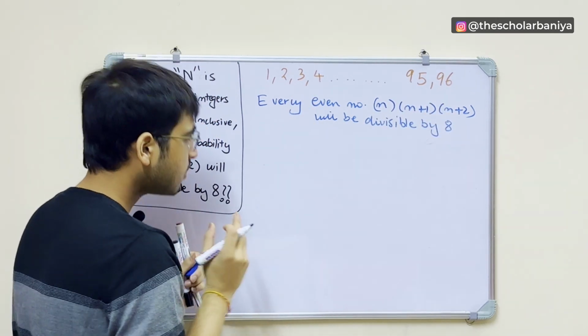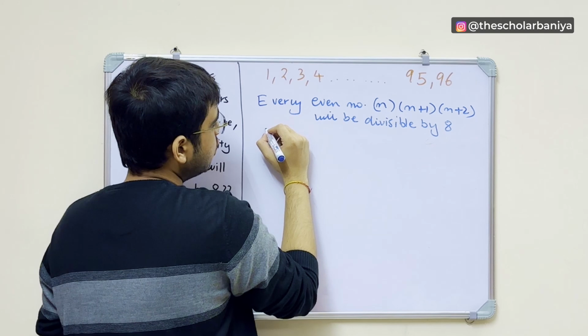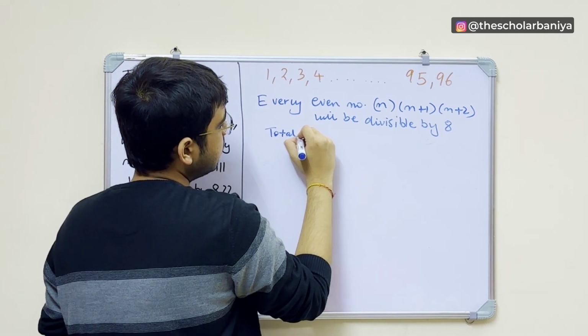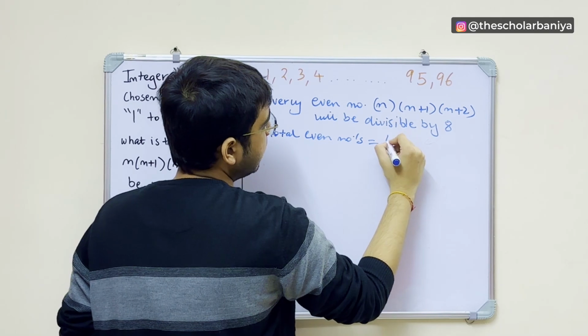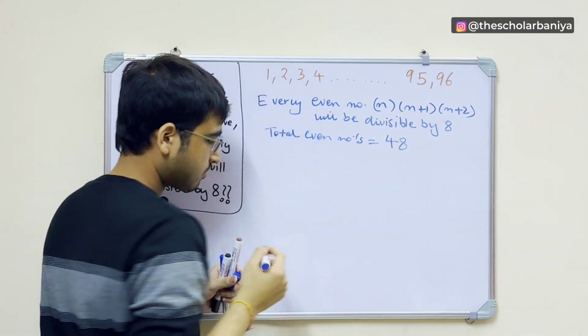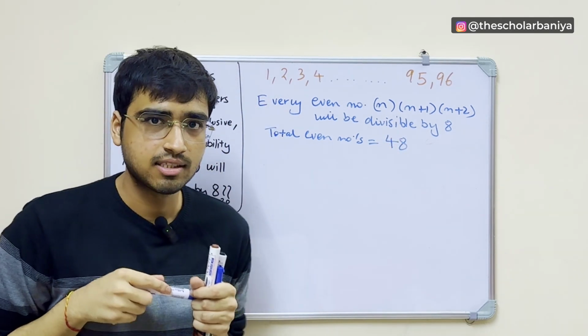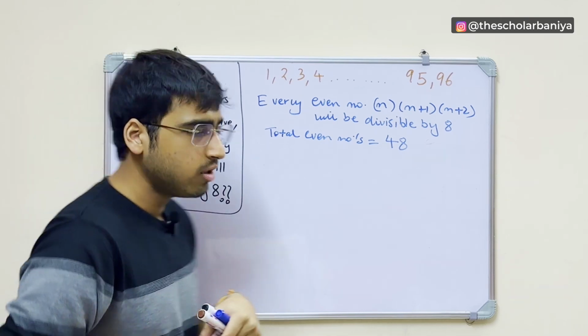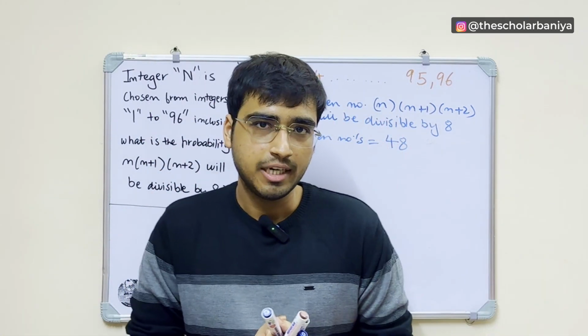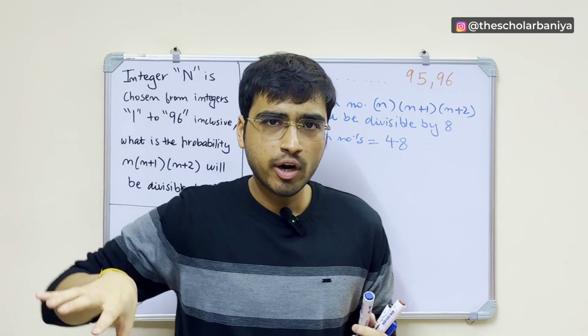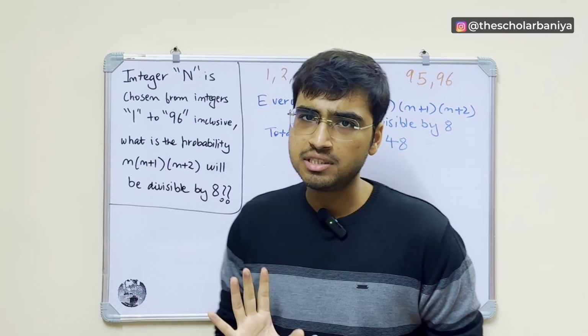Okay. So total even numbers is equal to how much? 48. I hope this makes pretty good sense. Now tell me one thing more. For example, let's talk about odd numbers, right? So for most of the odd numbers, this will not be divisible by 8.